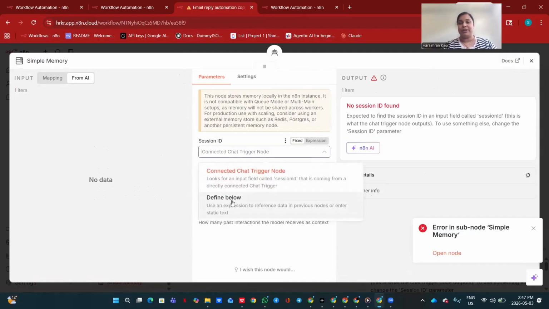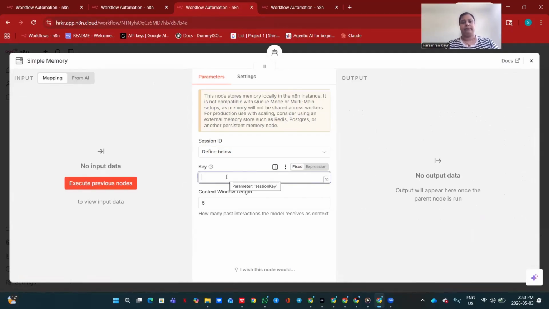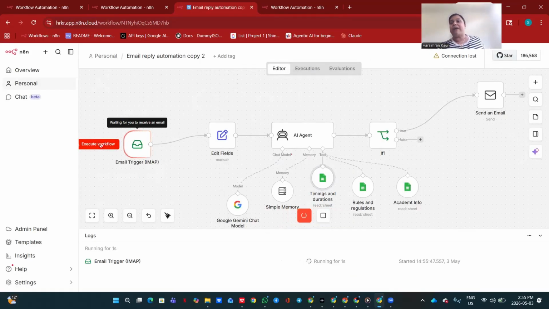So you need to go down here and define below. That key will be chat_history. Obviously, history, whatever previous history will be there. So that key will be that. And whether it works or not, I will do execute workflow. Here you go. Now I have to send the email. So I'm going to send the email.